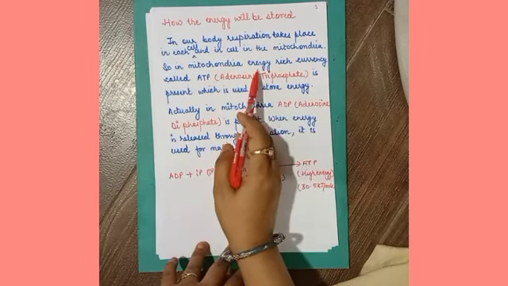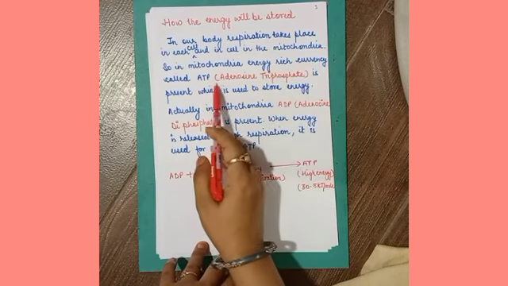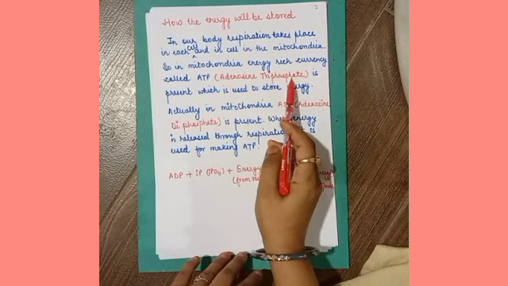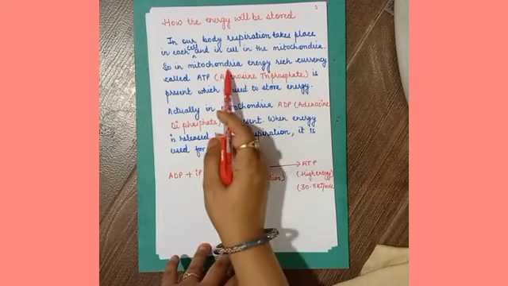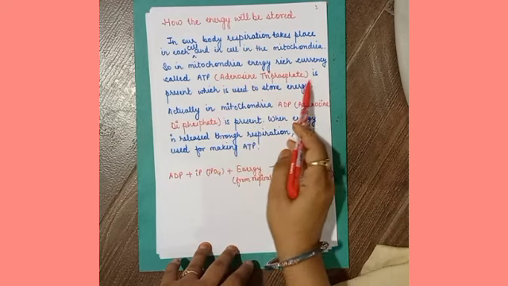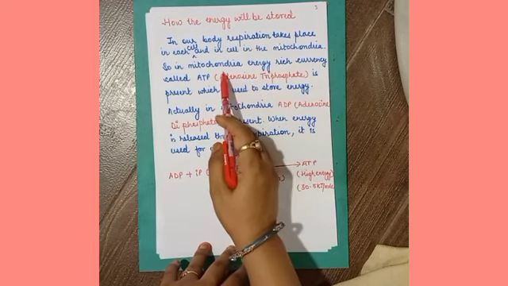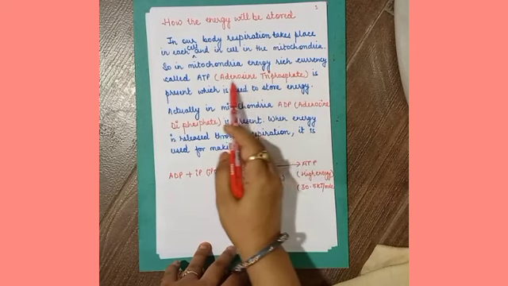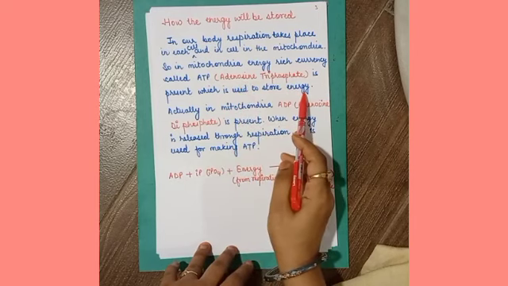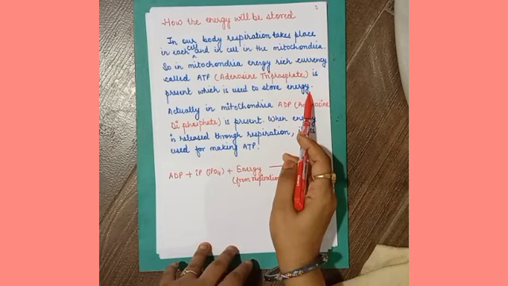In the mitochondria, there is an energy rich currency called ATP. The full form of ATP is adenosine triphosphate. The function of this adenosine triphosphate is to store energy, right?